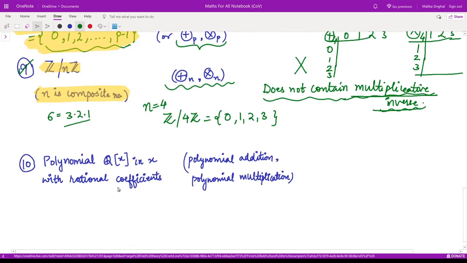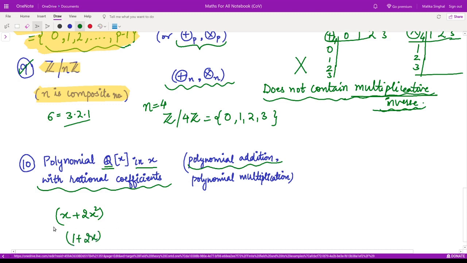And the last example for this video is polynomials Q[x], where Q is the set of rational numbers, polynomials in x with coefficients in the set of rational numbers, right? And the operations here are polynomial addition. What does that mean? If we take any two polynomials, say I have x plus 2x square as one polynomial, and another polynomial as 1 plus 2x, say, right?